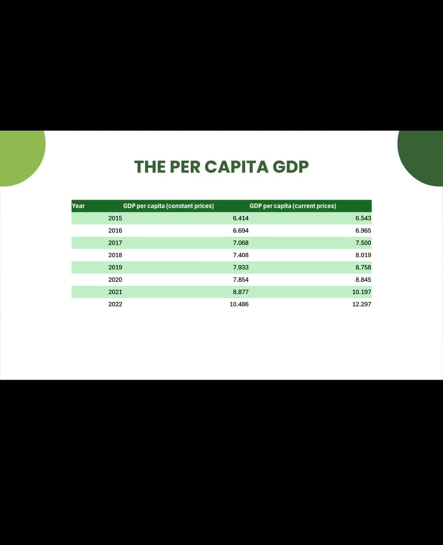At current prices, GDP per capita increased from 6.543 in 2015 to 12.297 in 2022, evidencing nominal growth driven by rising prices and output. A more significant increase was recorded between 2020 and 2022, possibly thanks to post-pandemic recovery and beneficial economic policies. This progress suggests an expanding economy and improvements in incomes and quality of life for the population.